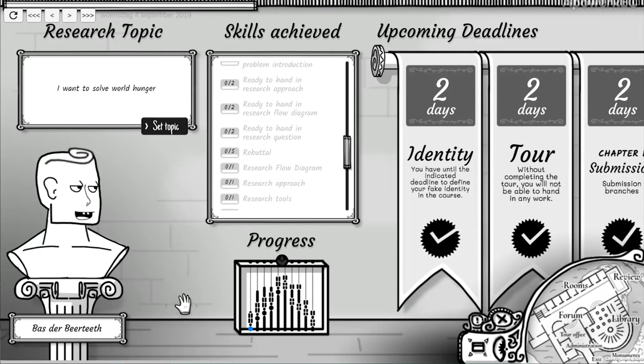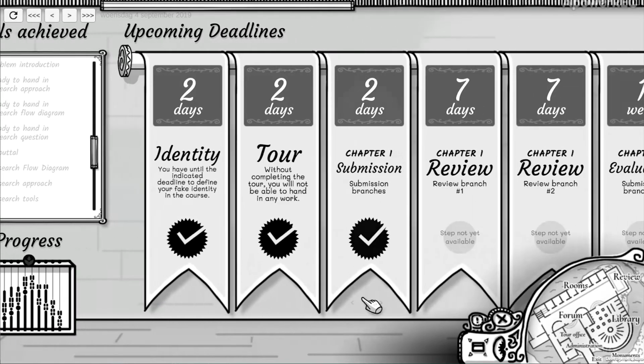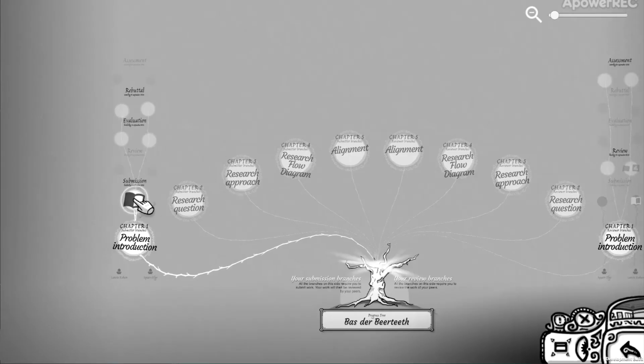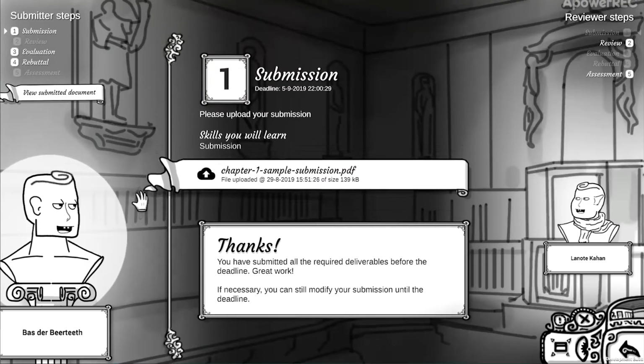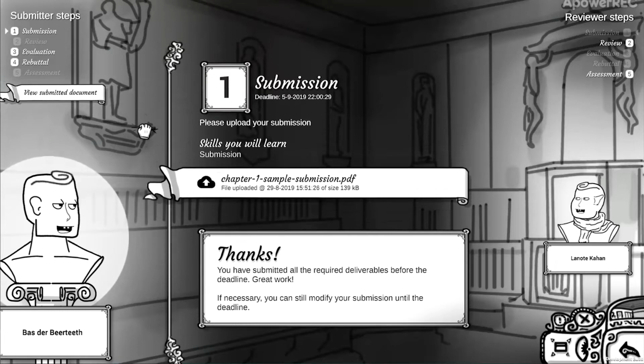Alright, but now you may ask, how do we actually submit our documents or review each other's work? Well, great question. Let's click on the upcoming deadline for a submission, or you could click on the corresponding step in the progress tree. Here, let me show you. We have now entered the review hall, where you may submit work or perform review steps such as grading, evaluation, or writing review comments.